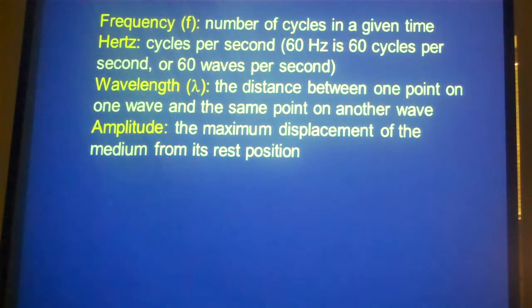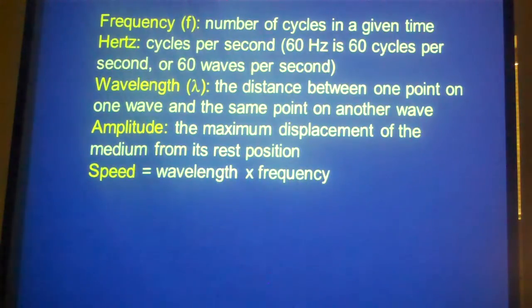Now if you know the wavelength and you know the frequency, you can calculate the speed of the wave. Wavelength times frequency is speed or velocity, and that equation looks like velocity equals wavelength times frequency. So notice that frequency is f, and wavelength is this funny looking character called lambda. It's a Greek symbol, kind of looks like an upside down backwards y.